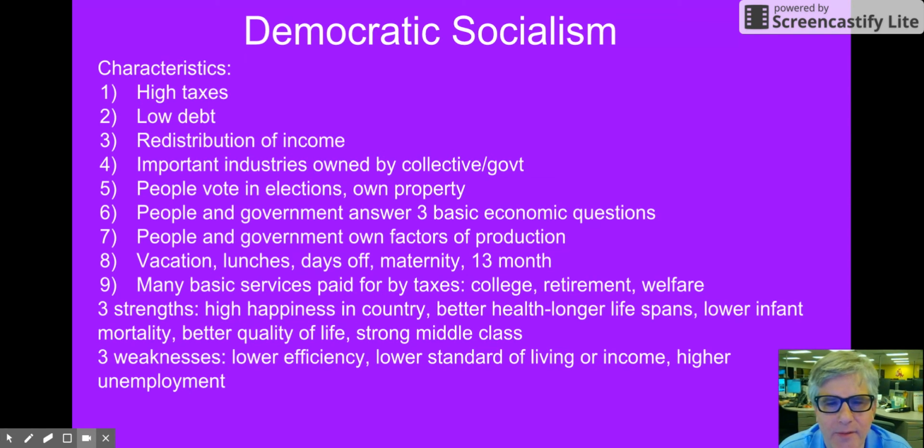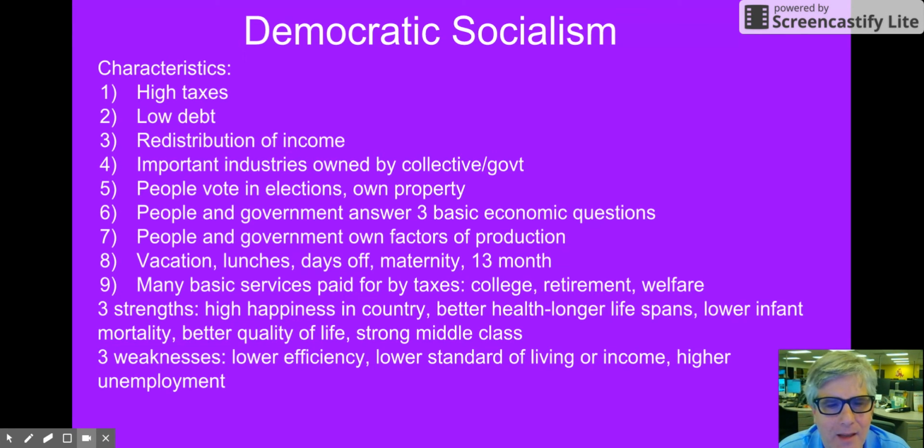People in government answer the three basic economic questions. People in government own the factors of production. There is normally 6 weeks vacation or more. Sometimes some countries have a 13th month of pay, so instead of 12 months pay, they get 13 months.